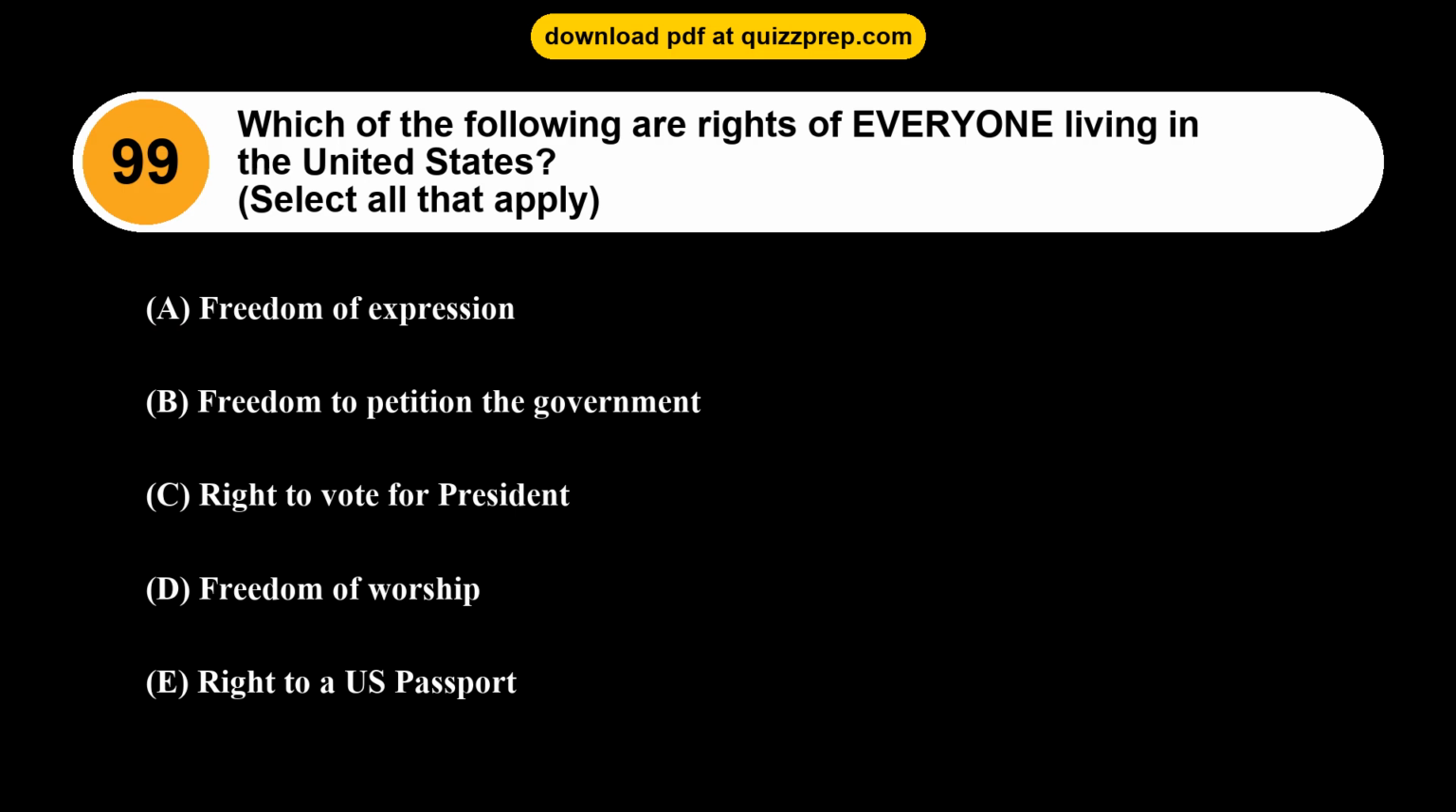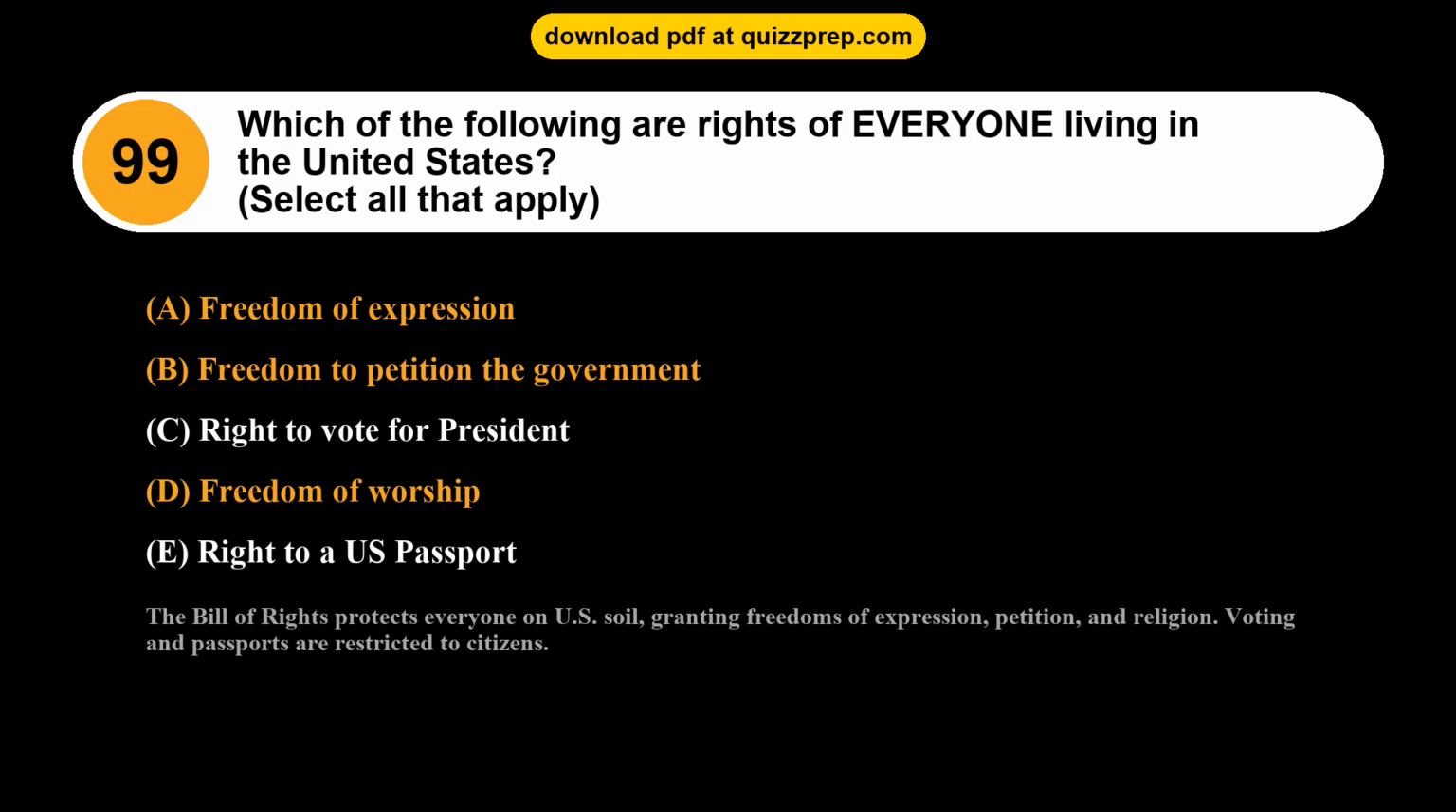Question 99. Which of the following are rights of everyone living in the United States? Option A, freedom of expression. Option B, freedom to petition the government. Option C, right to vote for president. Option D, freedom of worship. Option E, right to a U.S. passport. The correct answers are options A and B and D. Freedom of expression, freedom to petition the government, freedom of worship. The Bill of Rights protects everyone on U.S. soil, granting freedoms of expression, petition, and religion. Voting and passports are restricted to citizens.